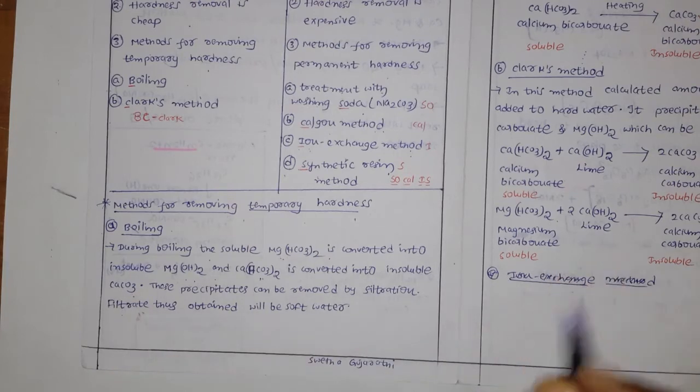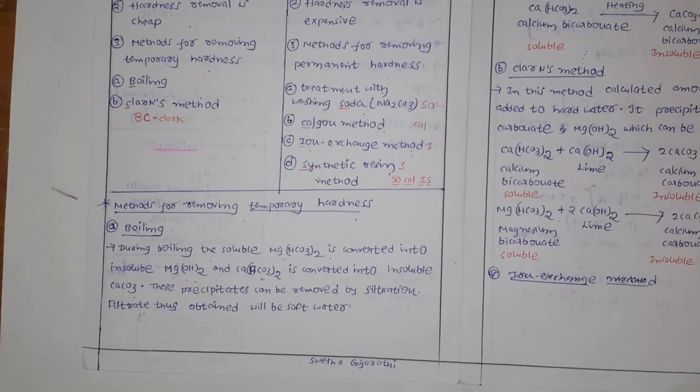So when you boil that, whatever the soluble salts, they convert like this. These form a kind of precipitate, and that precipitate can be removed by simple filtration, and now the water will become soft water.